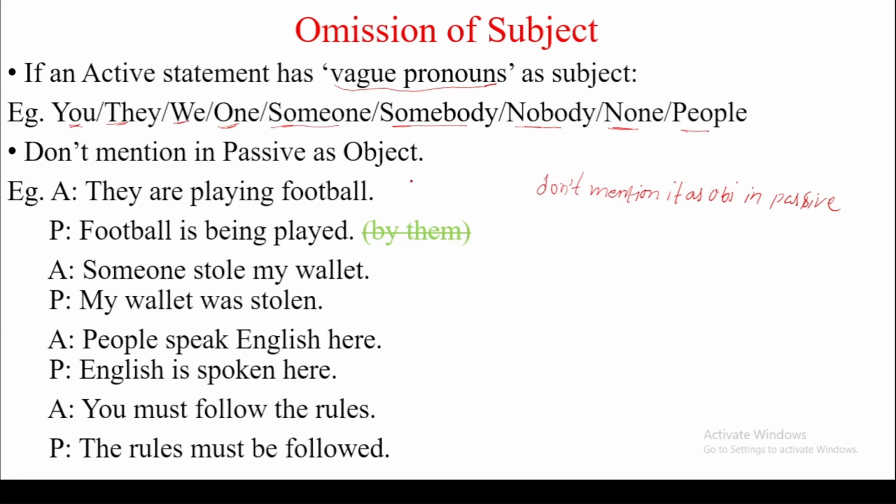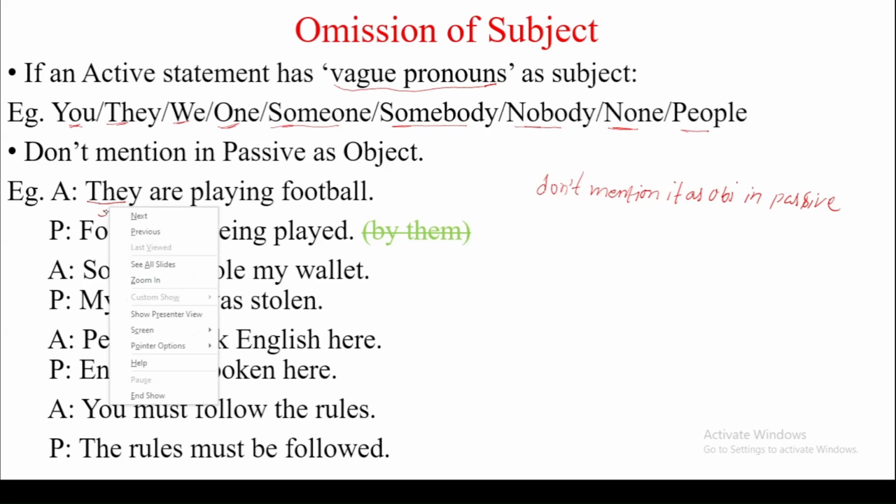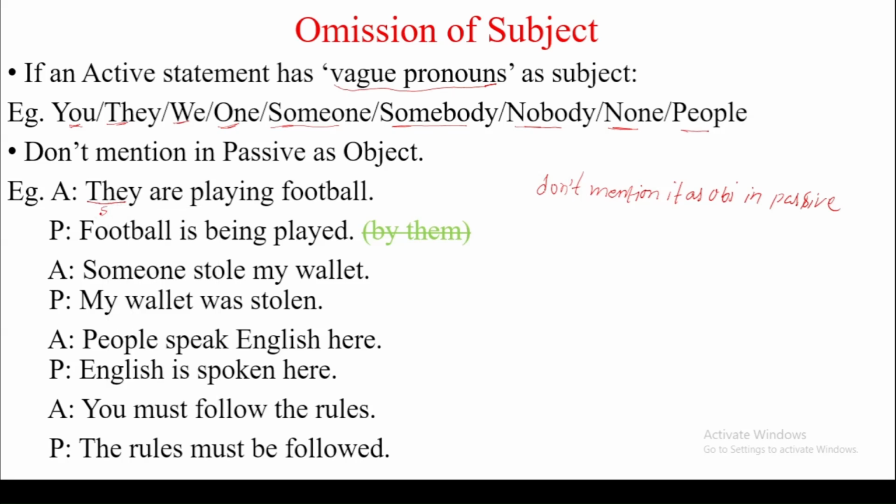Let's see with examples. The active statement is they are playing football. In this sentence, they is subject, and football is object. If we convert this sentence into passive statement, what will be there?